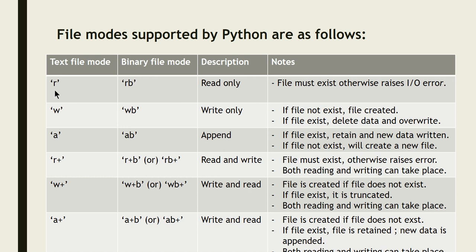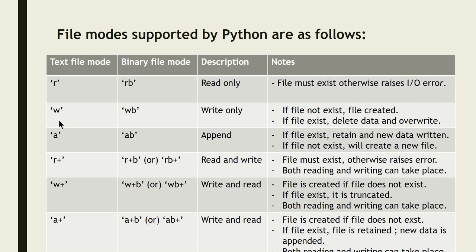The first one is r. If you specify r, what is the meaning? The description is read only. If you are going to deal with a text file, it is enough to specify r alone. If you are going to deal with a binary file, then you have to specify rb. The file is opened only for reading purposes. The file must exist, otherwise it raises an IO error. So when you give r as a mode, the file must be present, otherwise it will throw an error.